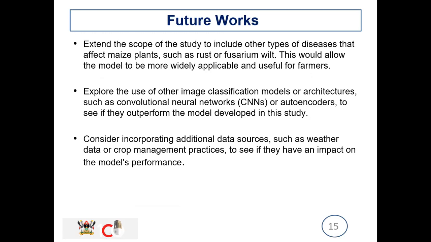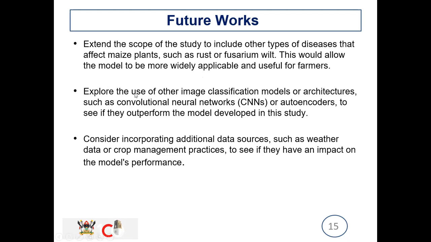Our future work will extend the scope of the study to include other types of diseases that affect maize, like rust and wilt. This will allow the model to be more relevant and applicable for farmers, especially maize farmers.